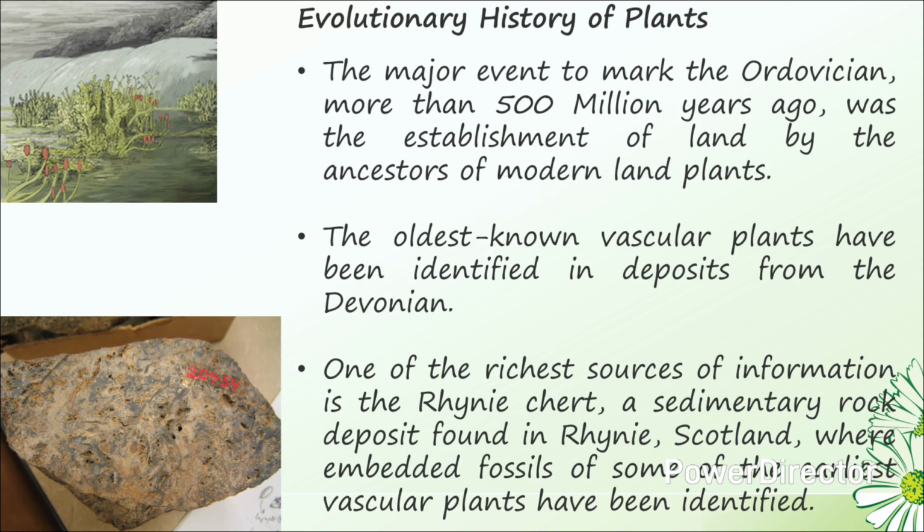Coming to the evolutionary history of plants, the major event to mark the Ordovician, more than 500 million years ago, was the establishment of land by the ancestors of modern land plants. The oldest known vascular plants have been identified in deposits from the Devonian. One of the richest sources of information is the Rhynie Chert, a sedimentary rock deposit found in Rhynie, Scotland, where embedded fossils of some of the earliest vascular plants have been identified.